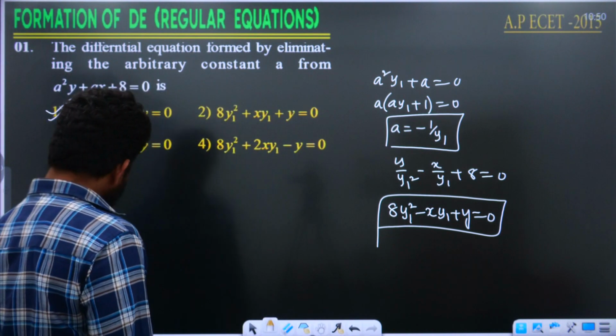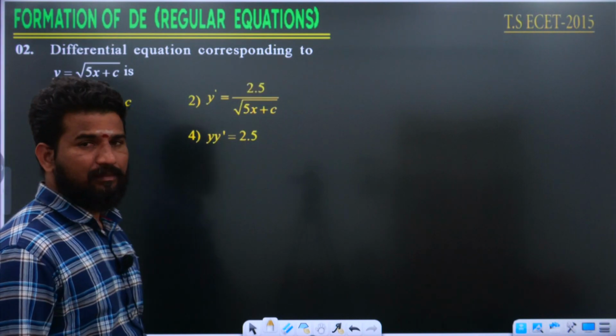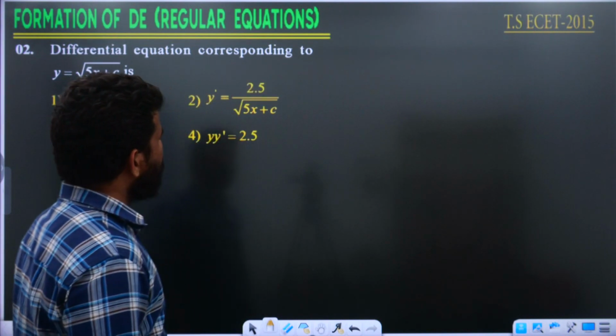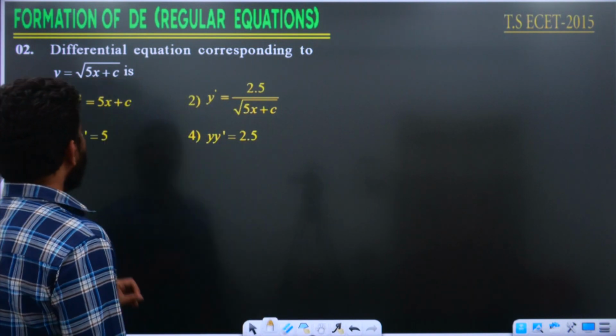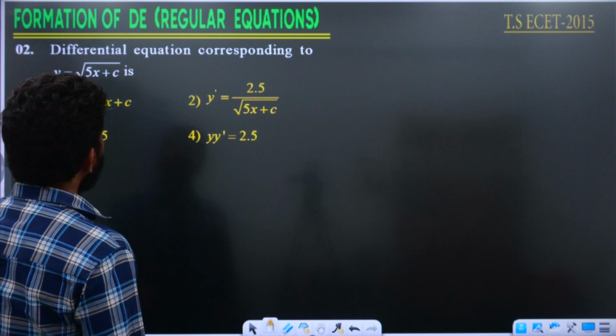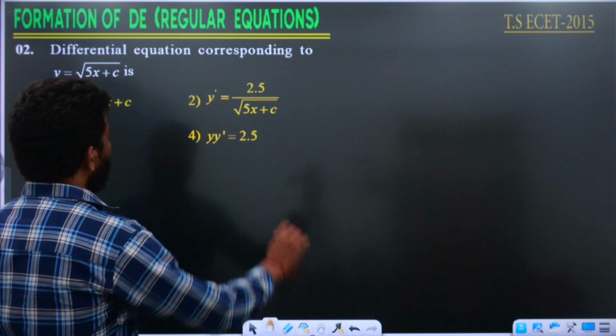Right. Look at the next question. This was asked in the ECET examination, AP ECET. So this question is asked in ECET 2015 in Telangana. Look at the question: the differential equation corresponding to y is equal to root of 5x plus c. What is the arbitrary constant here?